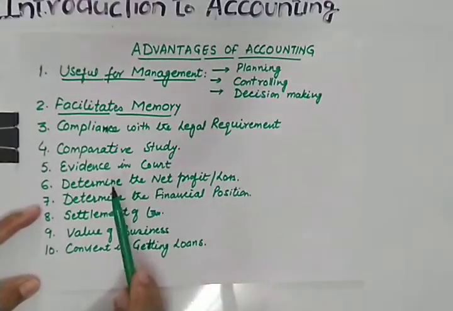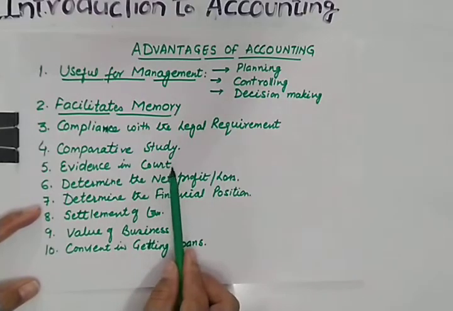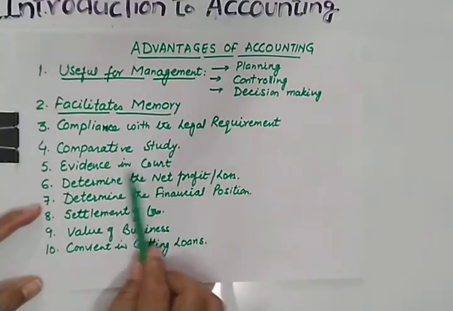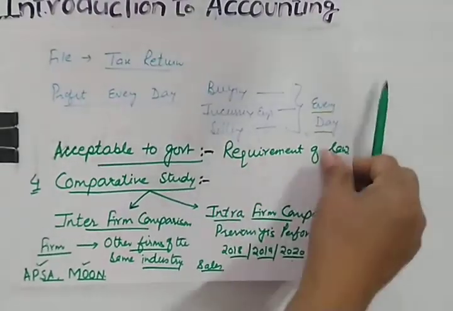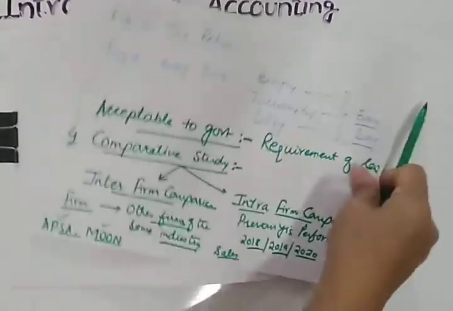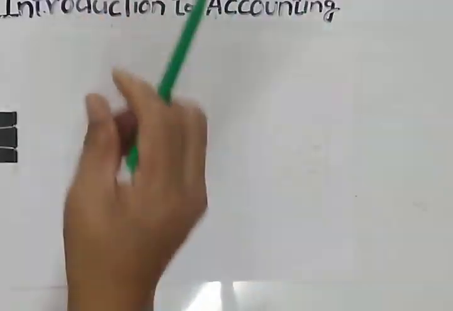Now see the next one, evidence in courts. Why are we talking about this particular element? Evidence in courts means in case of disputes. How can disputes arise?